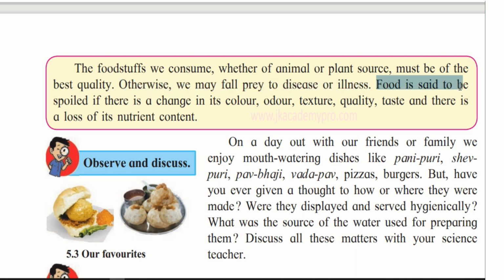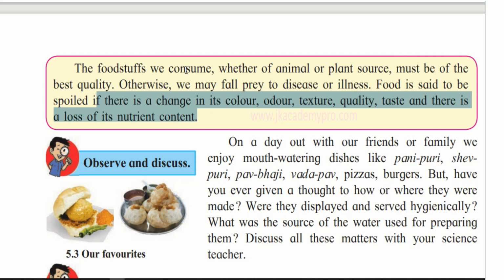So food is said to be spoiled. When do we understand that the food is spoiled? If there is a change in its color, odor, texture, quality, taste, and there is a loss of nutrient content. So, all these factors determine that the food is spoiled.